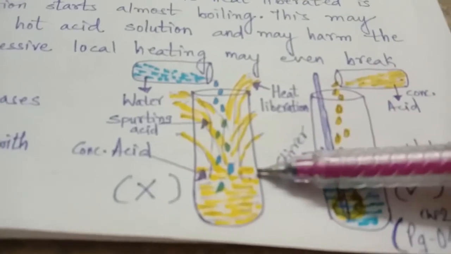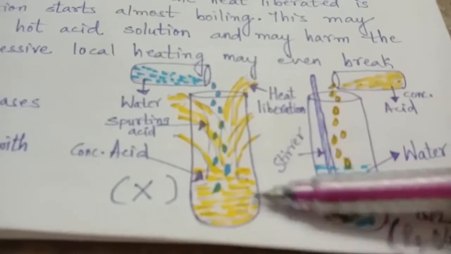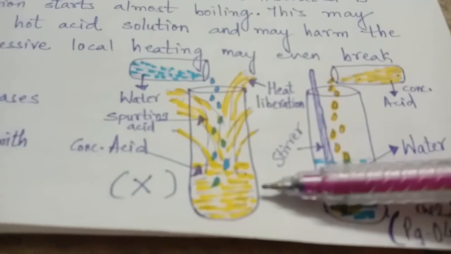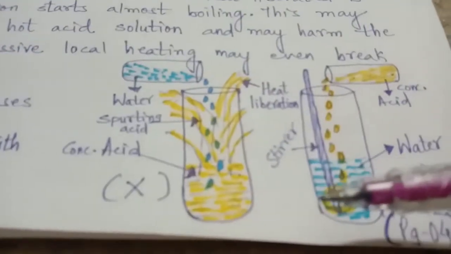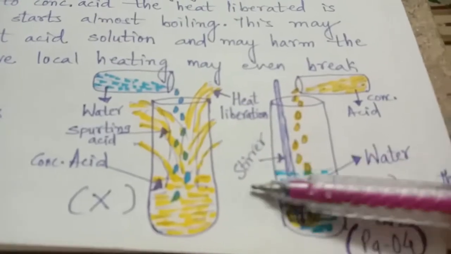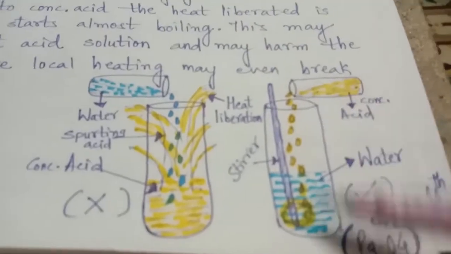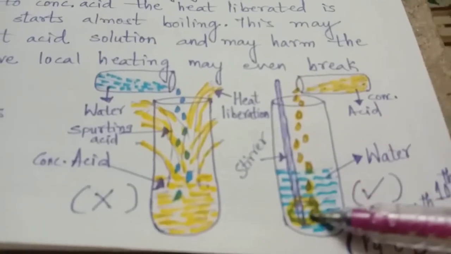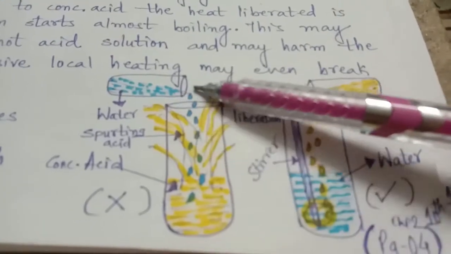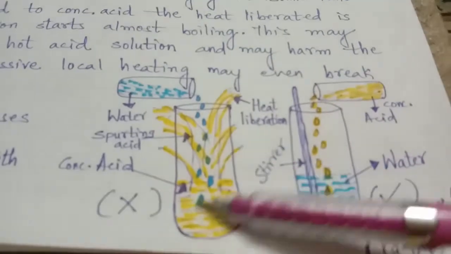So this is how you have to take care when preparing dilute acids from concentrated acids, right? So what to do? Once again, add acid dropwise to the water with constant stirring, and not water dropwise to the acid, right?